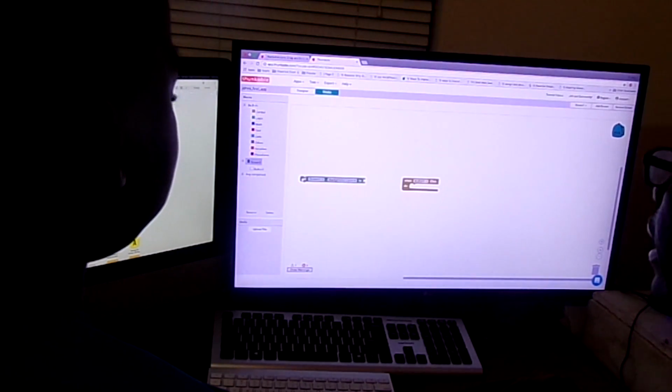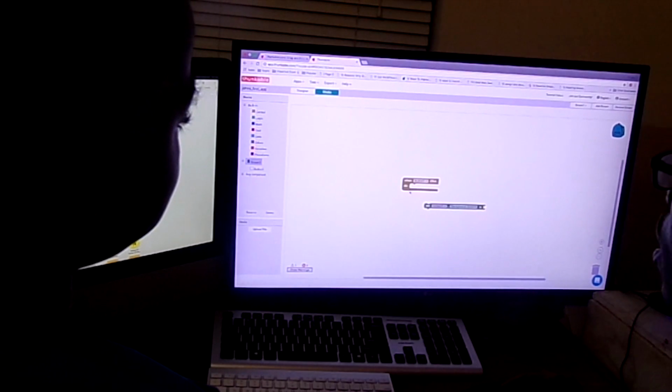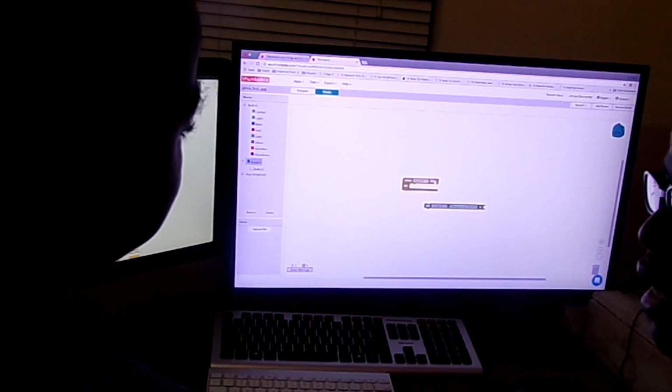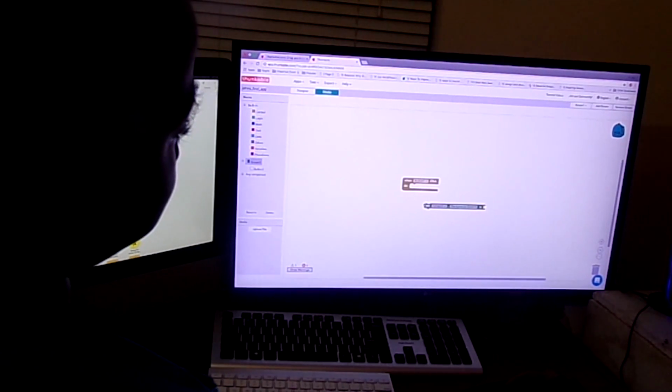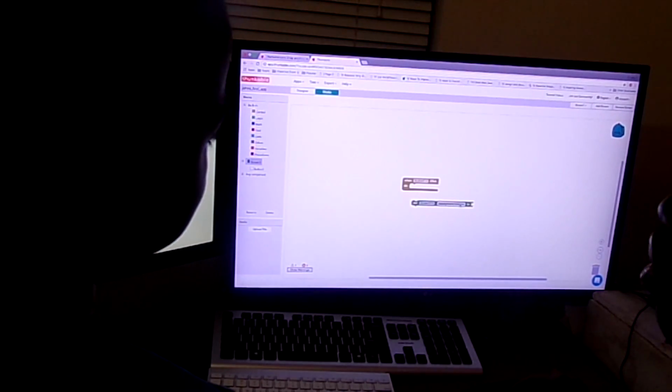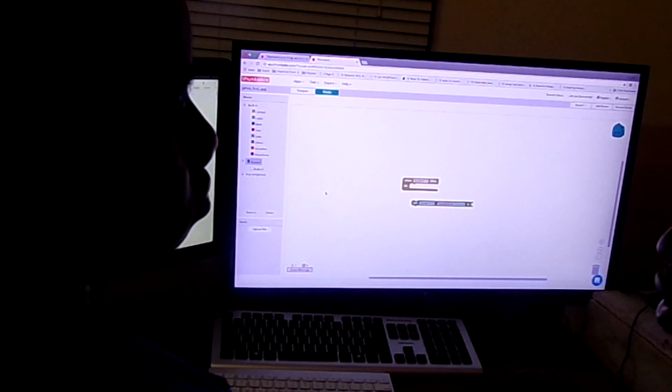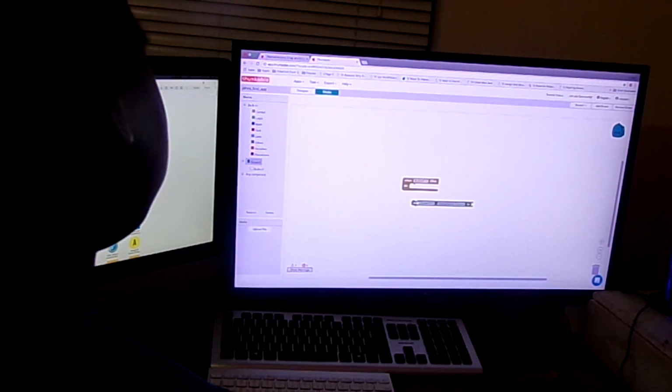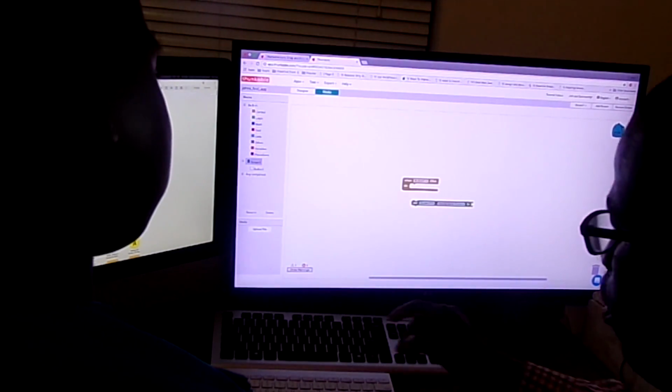I brought this, and essentially what this is now saying is that when button 1 is clicked, do this. And what do you want it to do? We want it to change the background color of the screen. I'll delete that so you can do it by yourself.